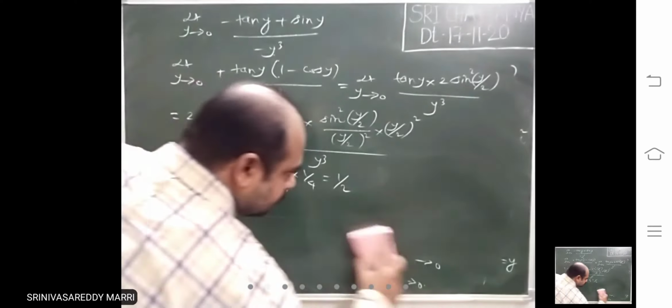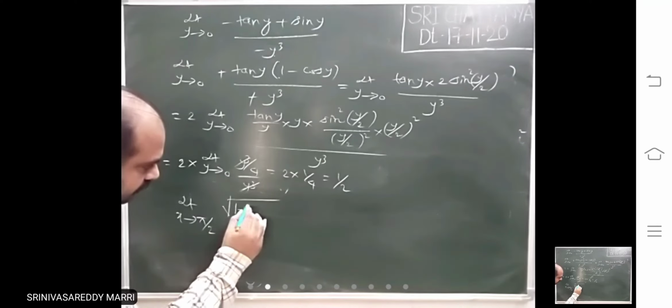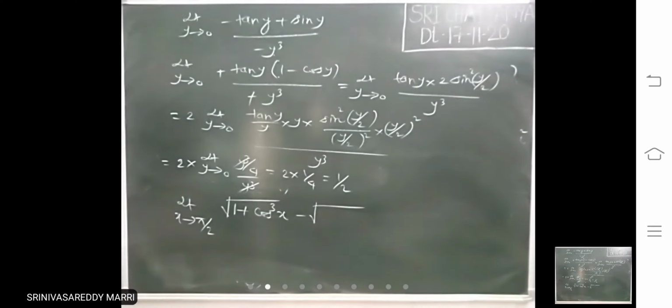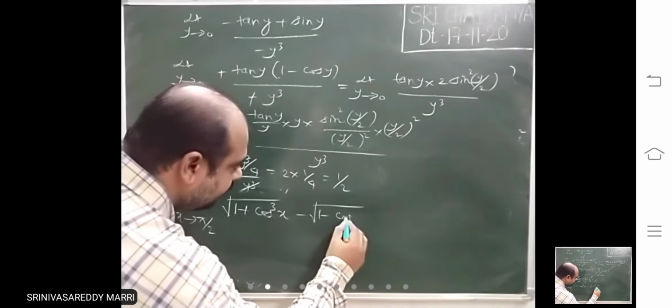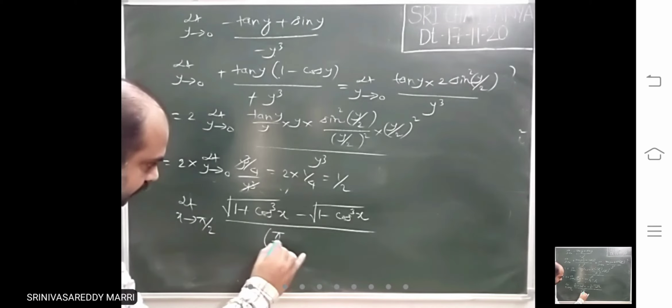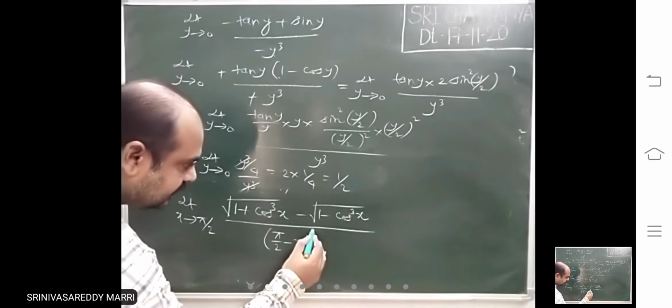Look at another one. Limit x tends to pi by 2 of root of (1 plus cos cube x) minus root of (1 minus cos cube x), divided by (pi by 2 minus x) whole cube.